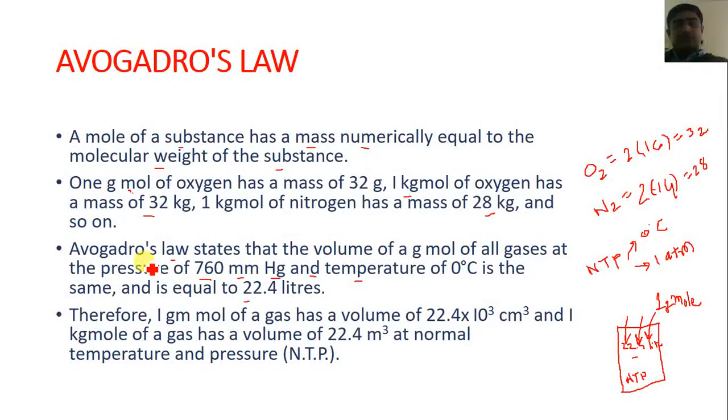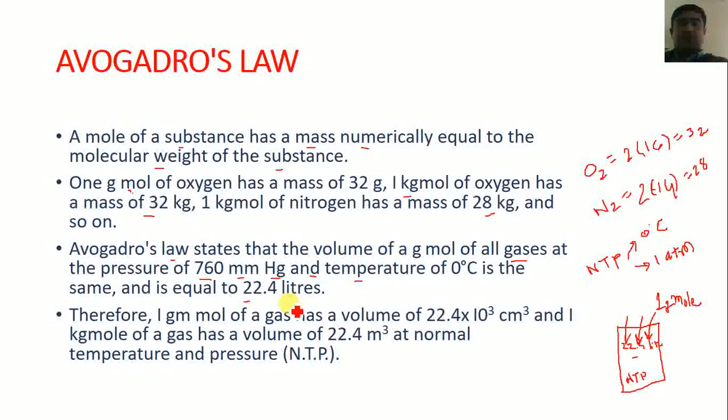So according to the scientist Avogadro, Avogadro's law states that the volume of a gram mole of all gases at the pressure of 760 mm of Hg, or 1 atmospheric pressure, and the temperature of 0 degree Celsius is the same, equal to 22.4 liters.